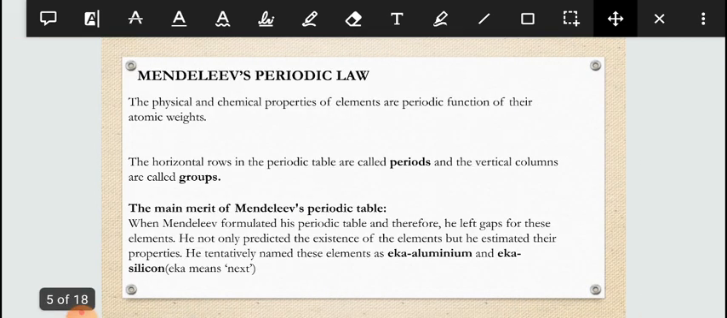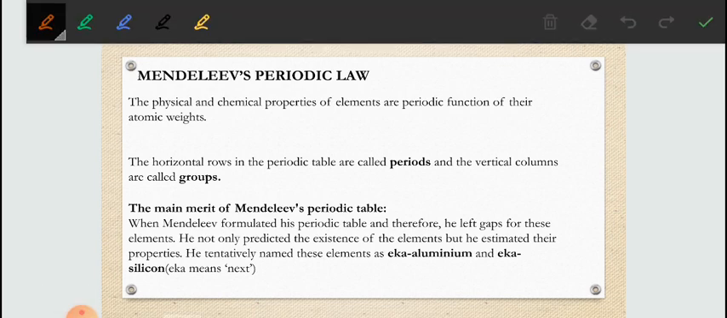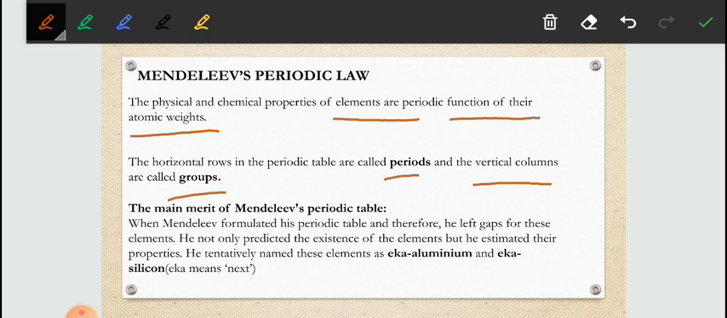That was Mendeleev's periodic table. According to Mendeleev's periodic law, the physical and chemical properties of elements are a periodic function of their atomic weights. I'm repeating, the physical and chemical properties of elements are a periodic function of their atomic weights. He arranged horizontal rows, which he called periods, and vertical columns as groups.